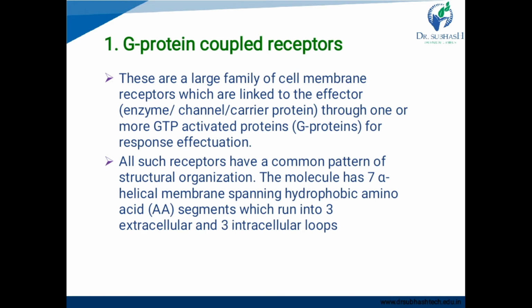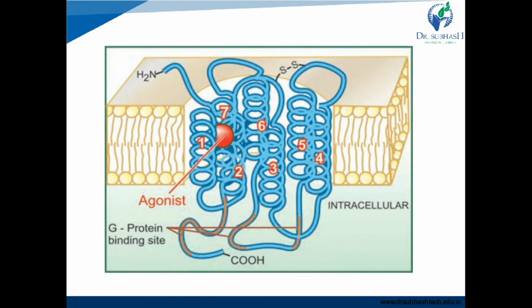All such receptors have a common pattern of structural organization. The molecule has 7 alpha helical membrane spanning hydrophobic amino acid segments which run into 3 extracellular and 3 intracellular loops. So, this is the G protein coupled receptor.